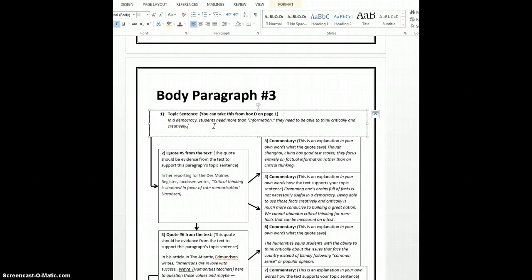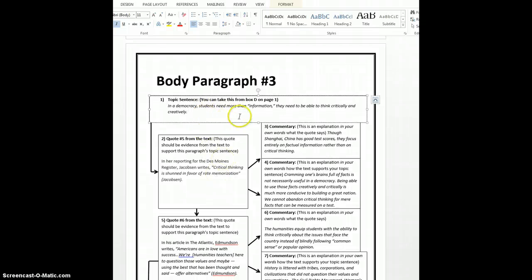And then what I did is I looked for quotes that would help me support this idea. So, for instance, one thing that I thought about was the Chinese school system that we read about and how they seem to memorize just information and didn't really think critically or think creatively. So I found a quote that was written in that article. The quote was, "Critical thinking is shunned in favor of rote memorization." And so I put that in this box.